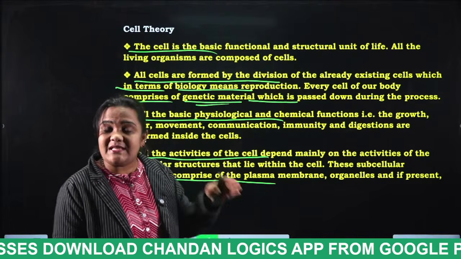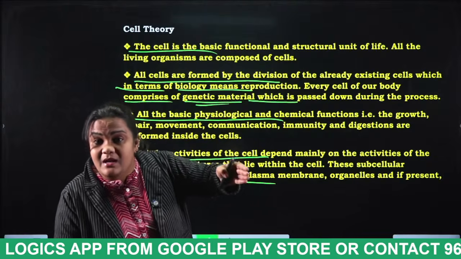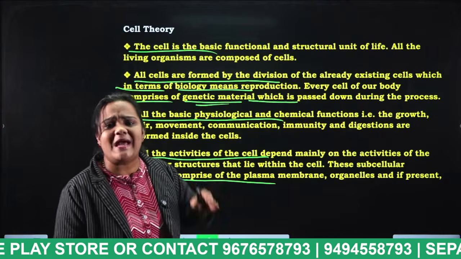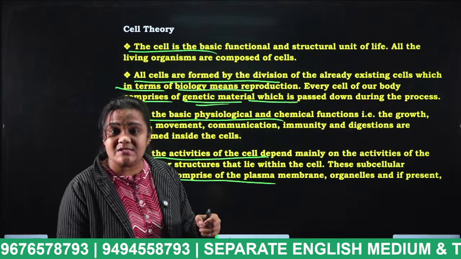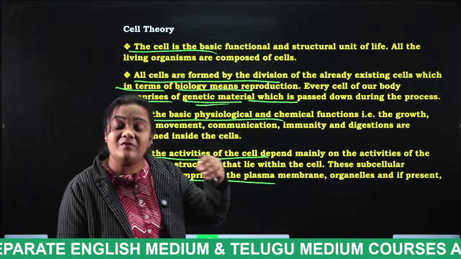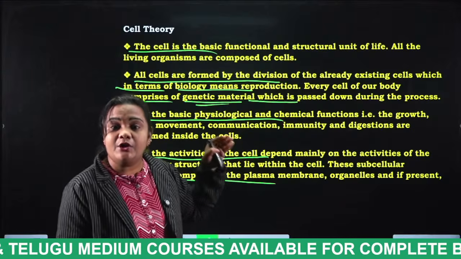The cell wall separates the inner part and the outer part of the cell. And what is the cytoplasm, students? Cytoplasm is a jelly-like substance in which all the organelles are floating and present. And finally, the nucleus.